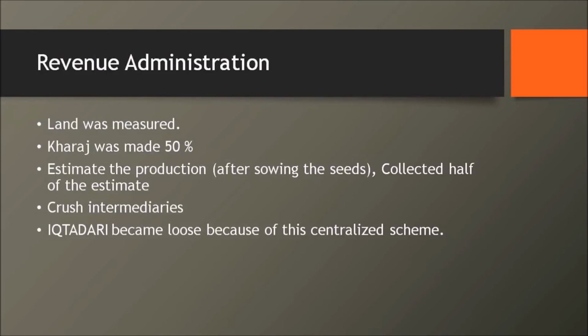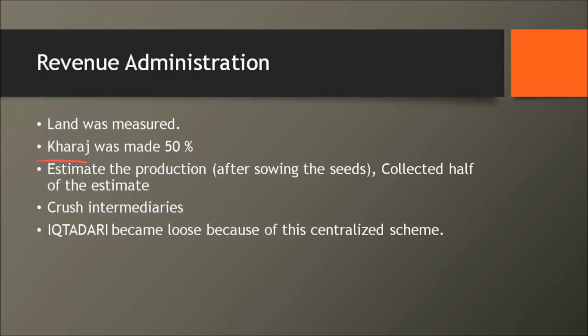Right now, let's come to the revenue administration. In revenue administration, what is interesting to see is that land was measured, and instead of 33%, one third, which was the usual kharaj. Now, okay, let's pause for a minute and understand what kharaj is. Kharaj is the land revenue. According to Islam, there are 4 particular tax collections.